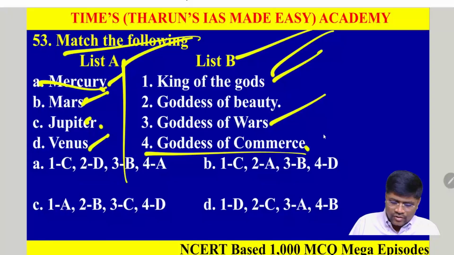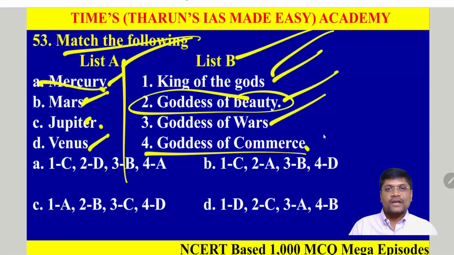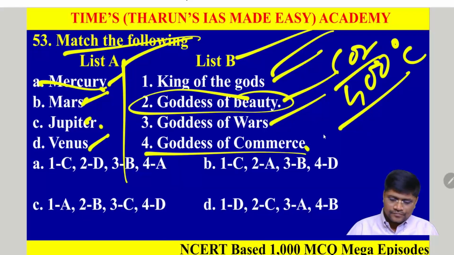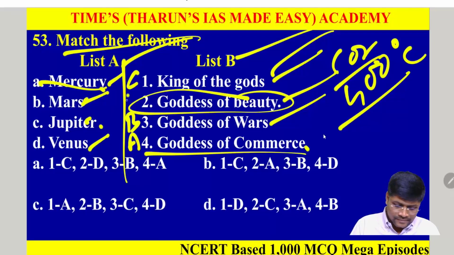Whereas Venus is called the goddess of beauty. Its surface temperature is the highest, around 400 degrees Celsius, because of the large amount of carbon dioxide, which acts as a greenhouse gas. So according to the explanation, Mercury, god of commerce, is A. Mars, god of wars, is B. Jupiter, king of gods, is C. And D, Venus, this.